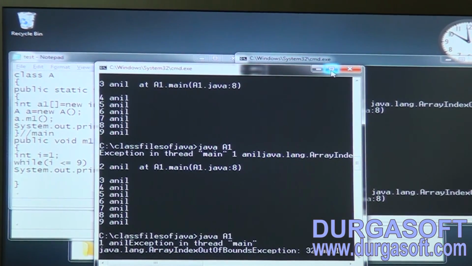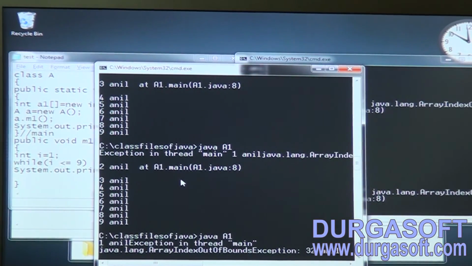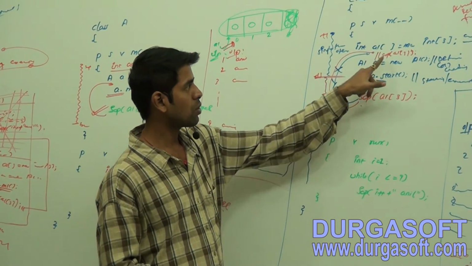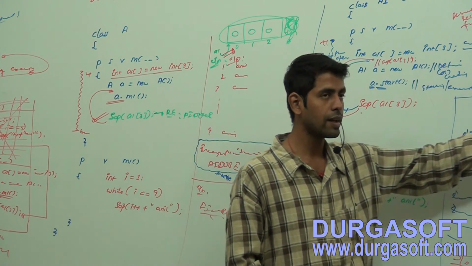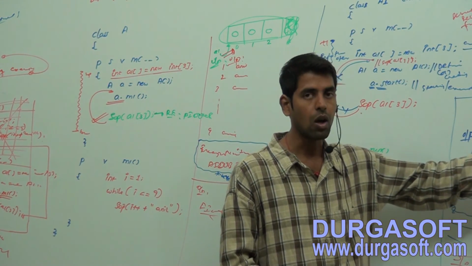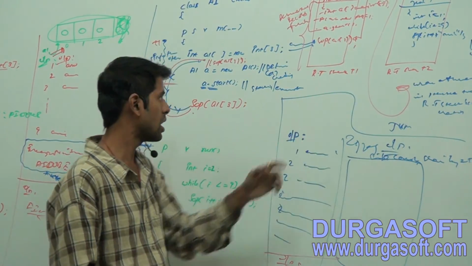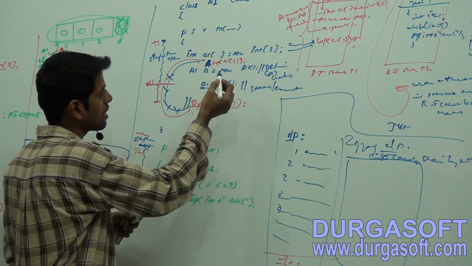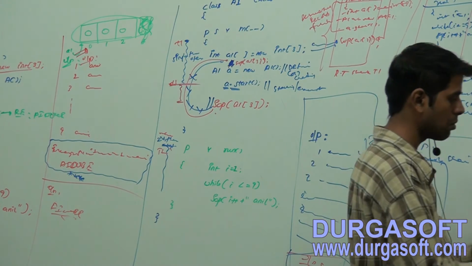Because of multiple runtime stacks for multiple threads, you have to write this code. And one small thing: if you maintain this code here, you have created the threads, but no runtime stack is created. When will the runtime stack be created? After starting the thread. Let me put this code here and execute. Now directly you will get the runtime exception message, ArrayIndexOutOfBoundsException.